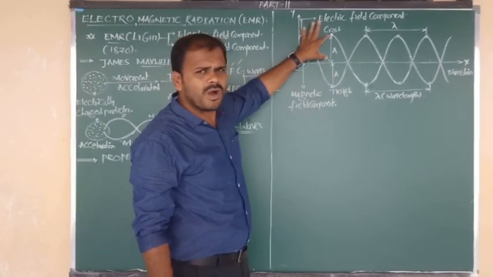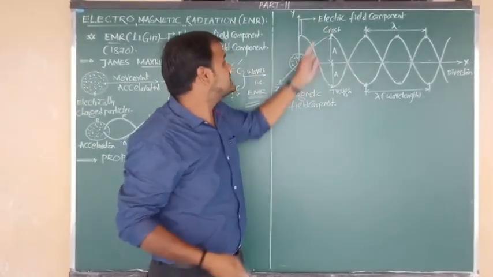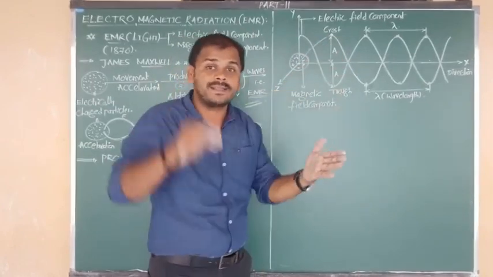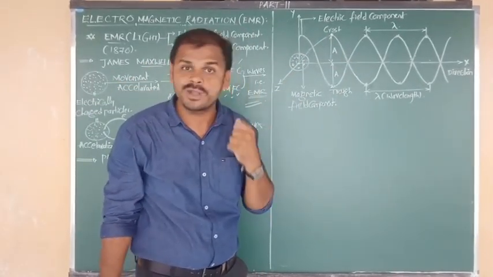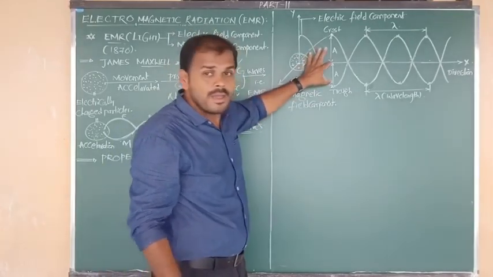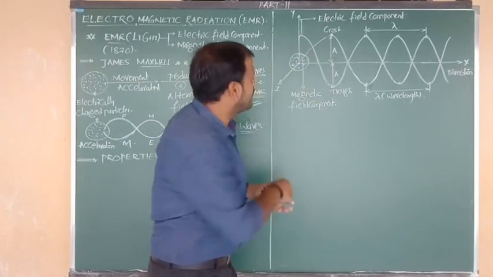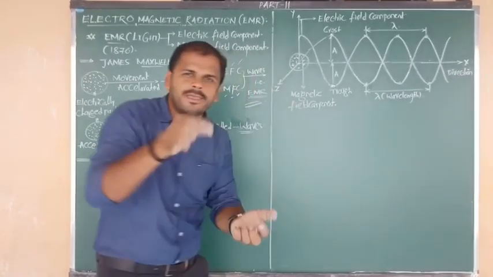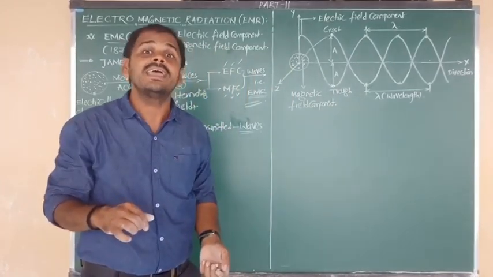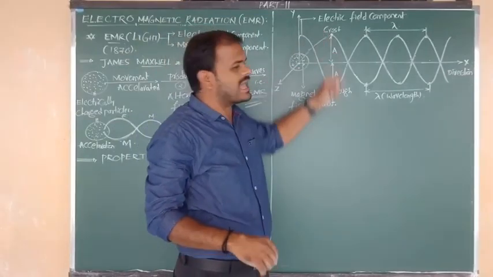So this is the maximum upward displacement of the wave. Such a maximum point we call the crest. And one more definition: the maximum downward displacement of the wave. This is the particular peak position, and we call it the trough. So the maximum upward displacement point is known as the crest.